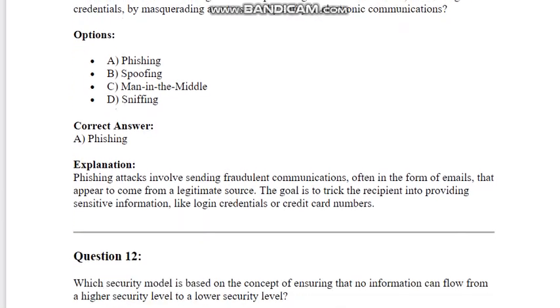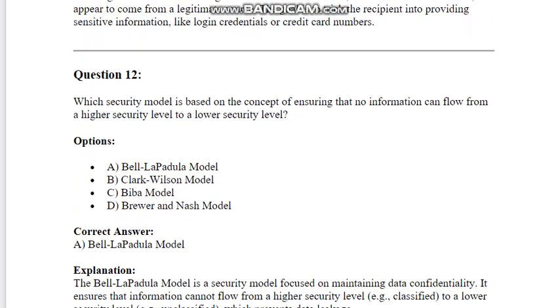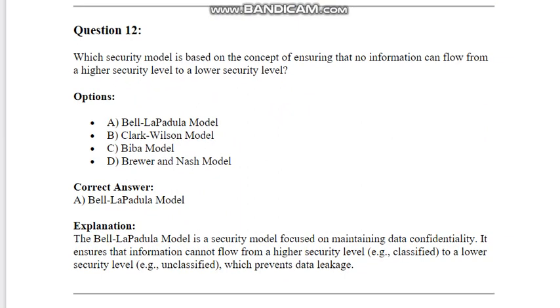Question 12. Which security model is based on the concept of ensuring that no information can flow from a higher security level to a lower security level? Options: A. Bell-LaPadula model. B. Clark-Wilson model. C. Biba model. D. Brewer and Nash model. Correct answer: A. Bell-LaPadula model. Explanation: The Bell-LaPadula model is a security model focused on maintaining data confidentiality. It ensures that information cannot flow from a higher security level, for example classified, to a lower security level, for example unclassified,